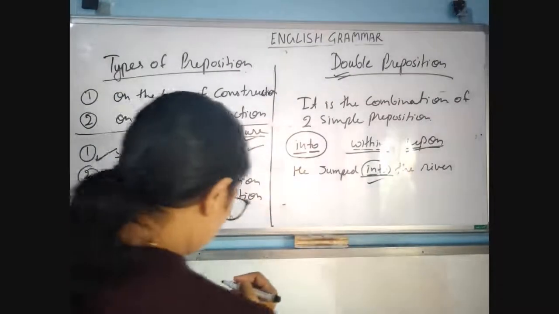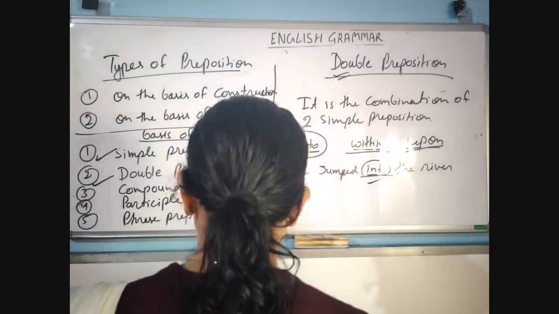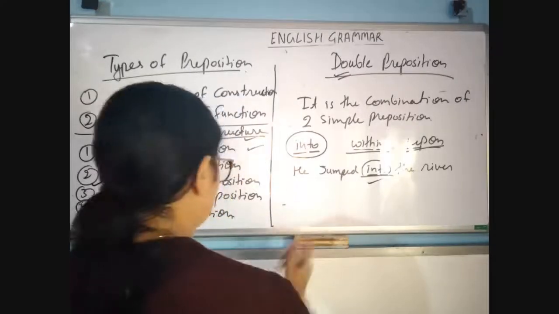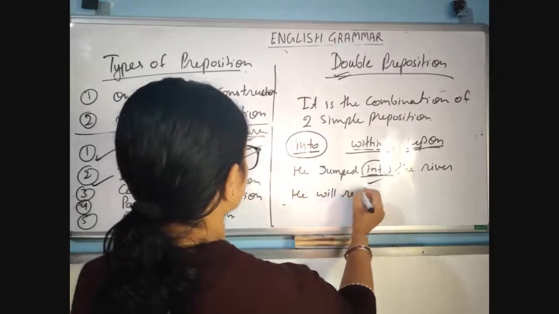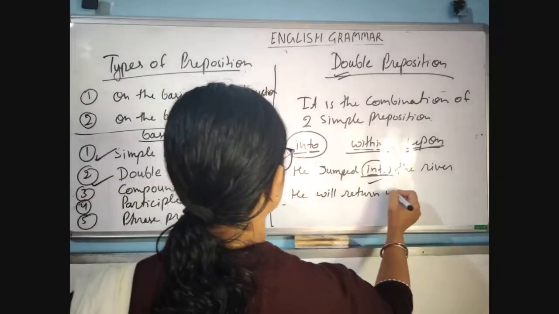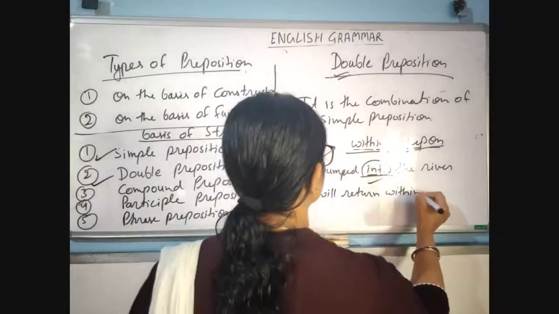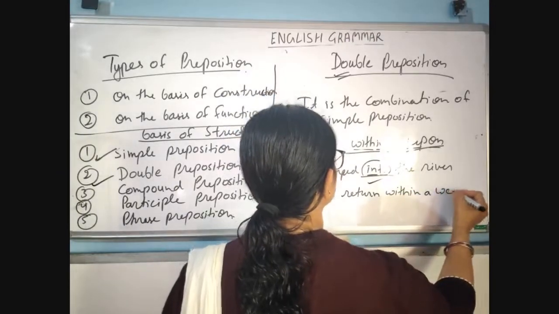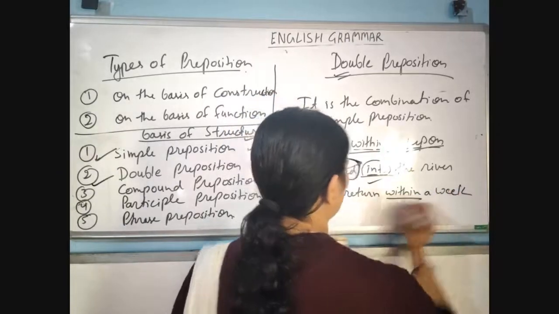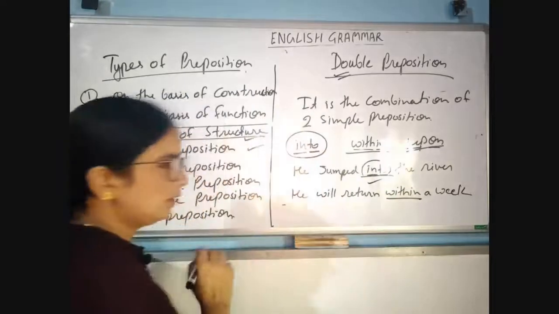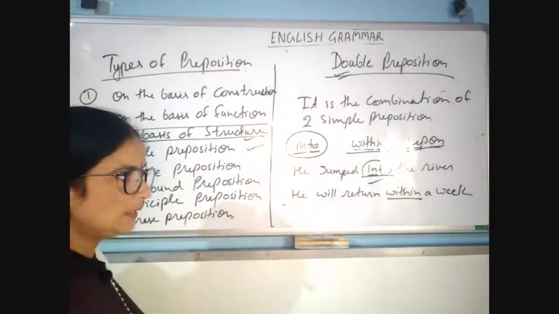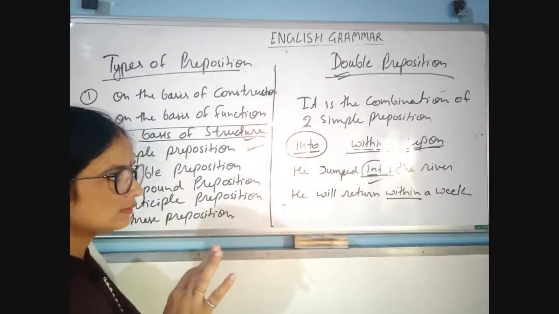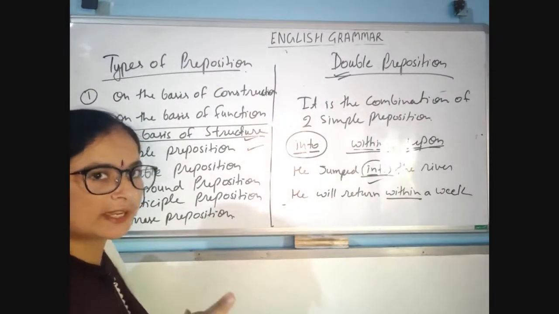Okay, and next is, he will return within a week. Within, do you know what the meaning of within is? It means the defined part of the time.